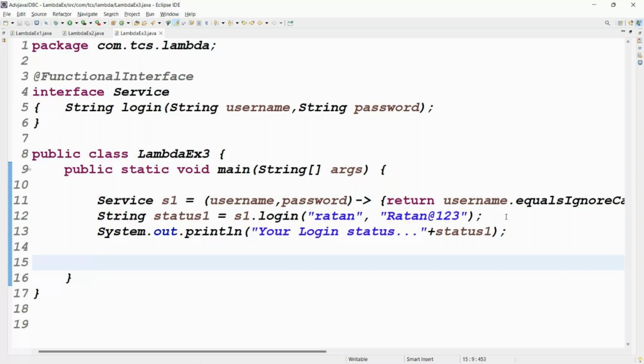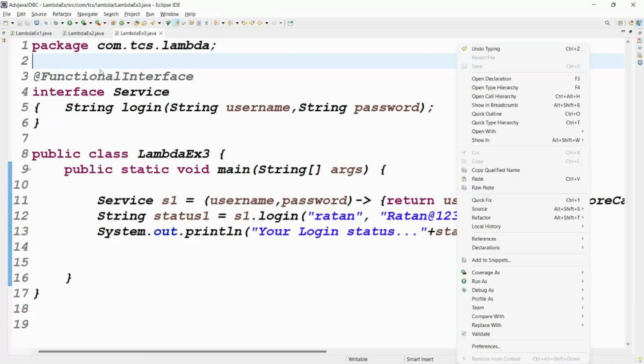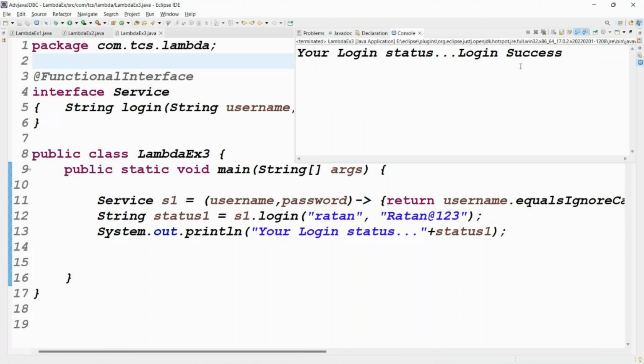Sir, can you please run the application. If you run the application, what is your expected answer? The expected answer is login successful. Your login status is login success. Click on this run button directly.